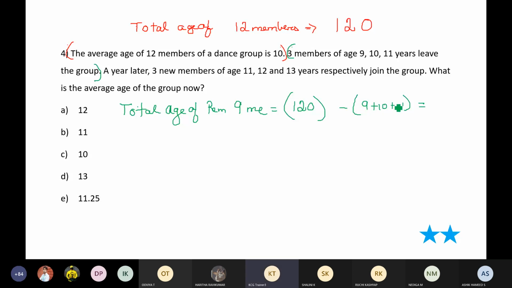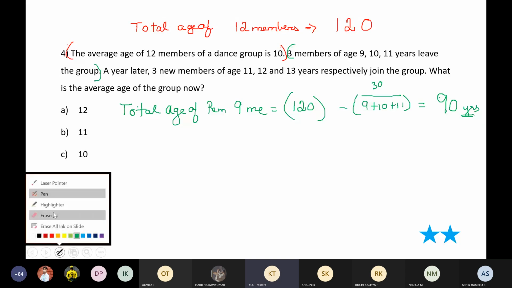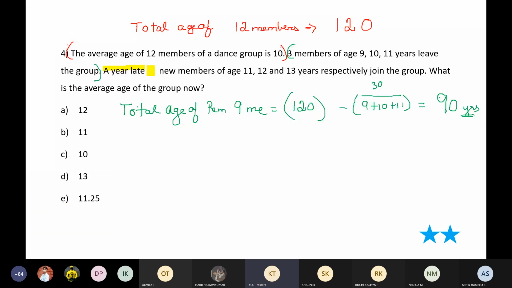So put together, can I say 30 gone? Here it is, 30. Very good. Yes, 30 is gone. So 120 minus 30, I'll have 90. Now this is the part where you are supposed to be very, very careful because this is a keyword here: a year later.